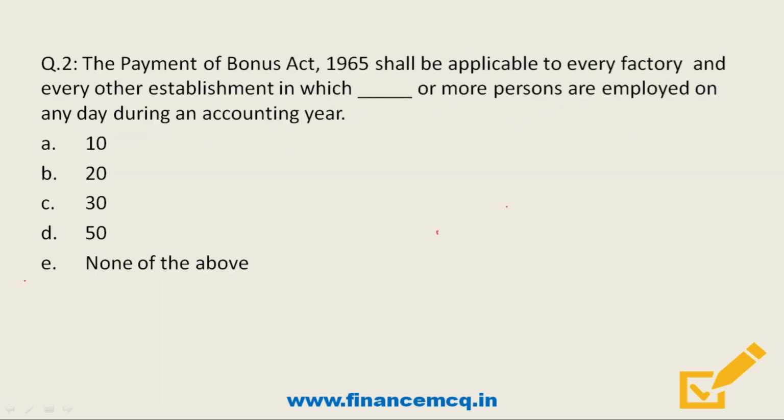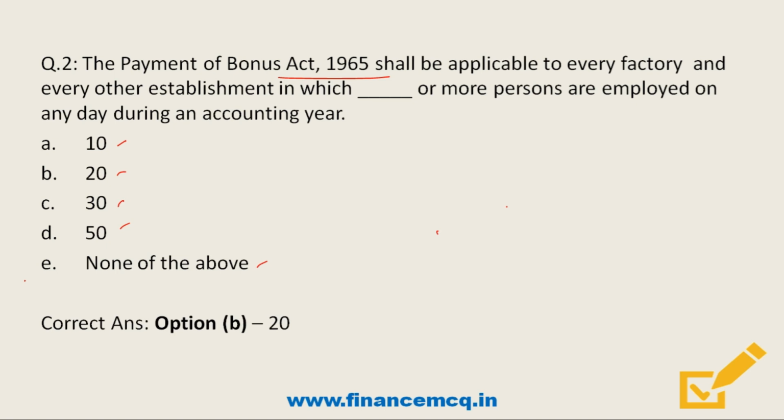Next question, the Payment of Bonus Act 1965 shall be applicable to every factory and every other establishment in which dash or more persons are employed on any day during an accounting year. Well, the options are 10 or more persons, 20 or more persons, 30, 50 and none of the above. So friends, remember that Payment of Bonus Act shall be applicable to every factory or establishment where 20 or more persons are employed.